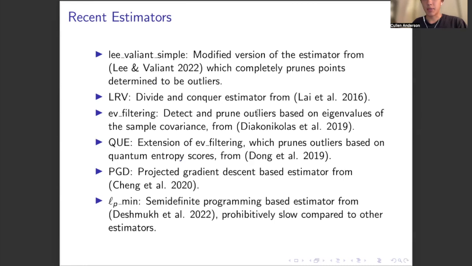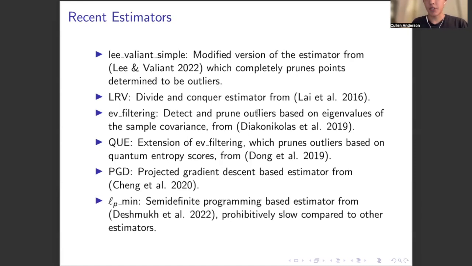And we also look at some more recent estimators. So firstly, we have Lee Valiant simple. Lee and Valiant proposed this algorithm for optimal sub-Gaussian mean estimation in very high dimensions. And this is simply for sub-Gaussian distributions. It's not for the robust statistics case. But we use it here, and we have a modified version that aligns with an informal description in their abstract, which completely prunes points determined to be outliers.